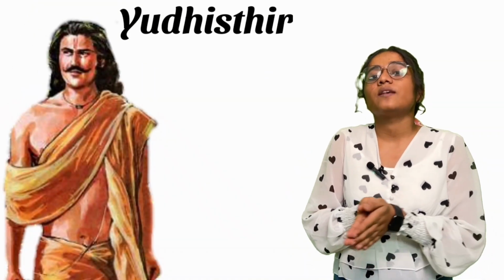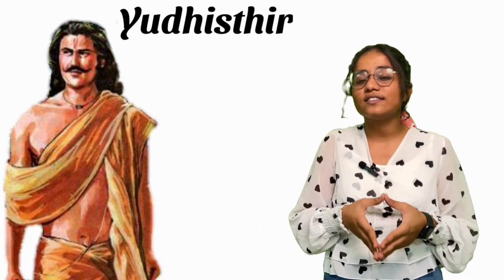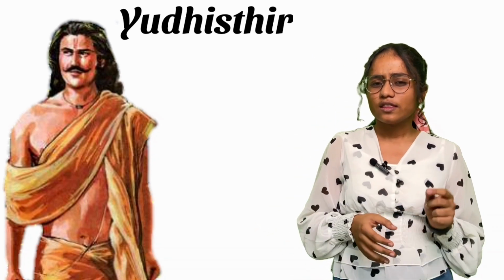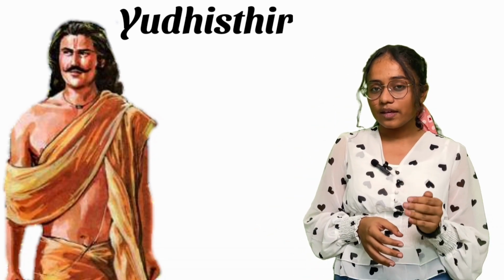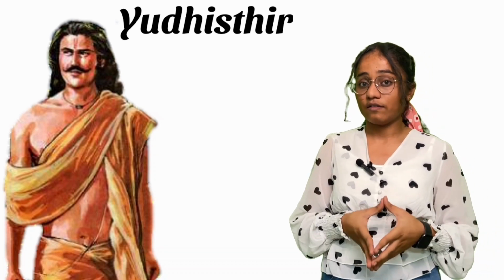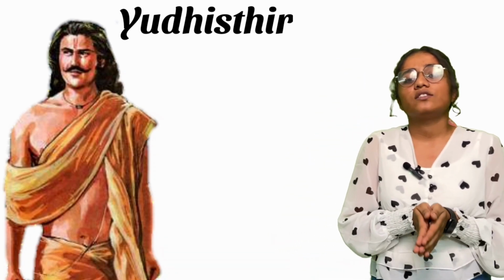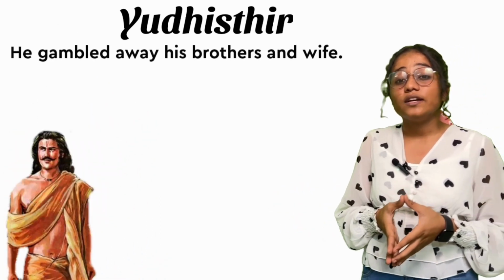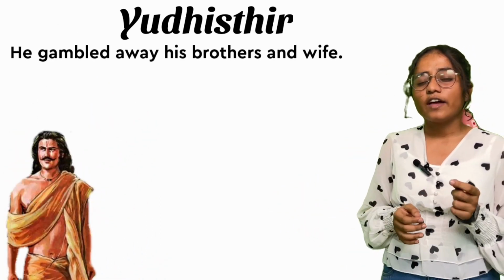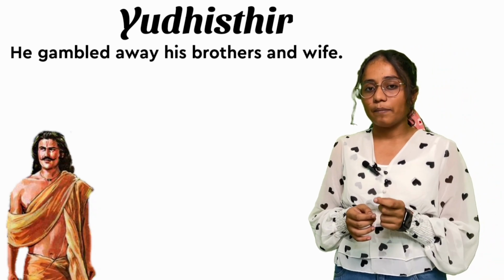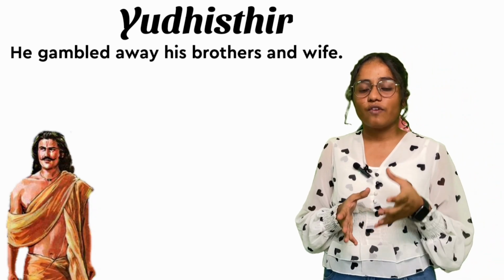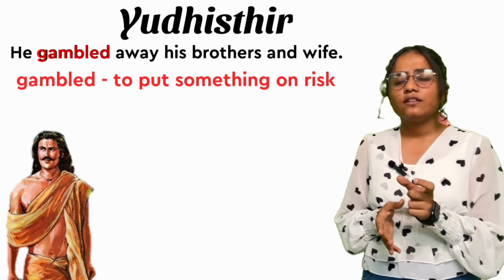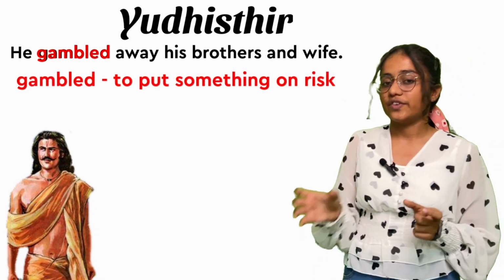Now we have Yudhishthir. Yudhishthir has always supported truth. He has always said truth in his life. There are some incidents at that time where he has bent the truth, but he has never lied in his life. So now let's talk about the learning lesson and the sentence of him. He has gambled his wife and his brothers. When the Sabha with Shakuniji happened, he gambled his wife and brothers. Gambled means to put something at risk.